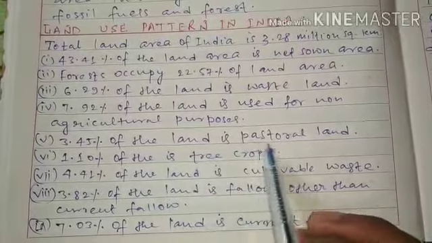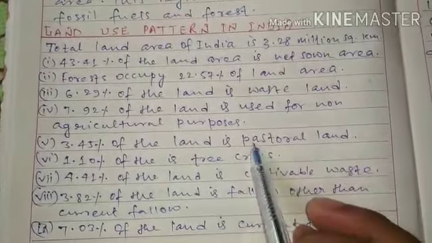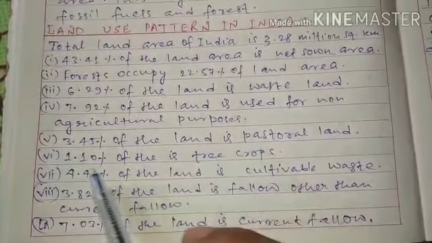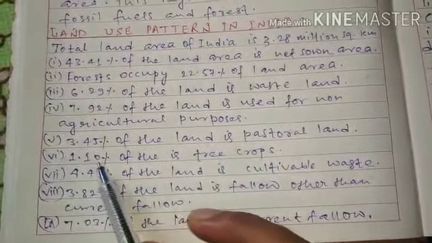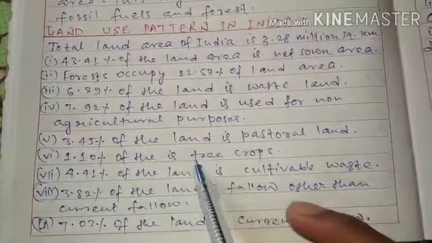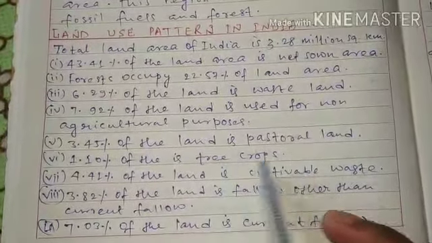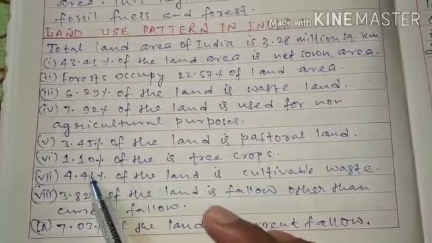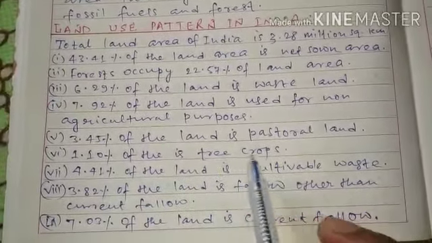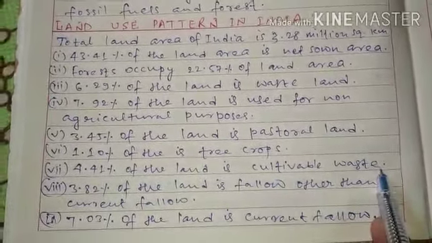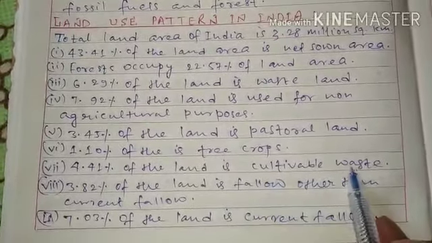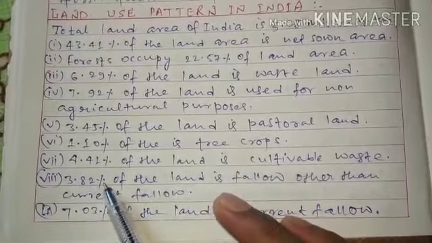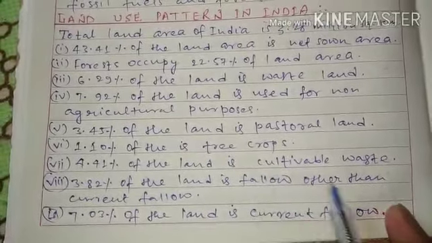3.45% of land is pastoral land. Pastoral means grazing land, where cattle are grazed. 1.10% of the land is under tree crops, where trees are mostly cultivated or planted. 4.41% of the land is cultivable wasteland. Cultivable means it is a type of wasteland. 3.82% of the land is fallow other than current fallow.